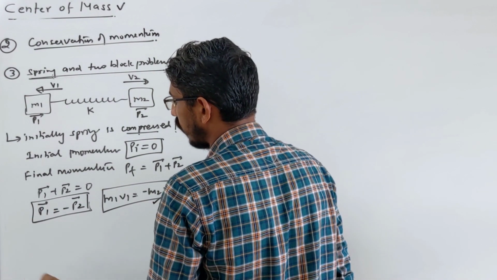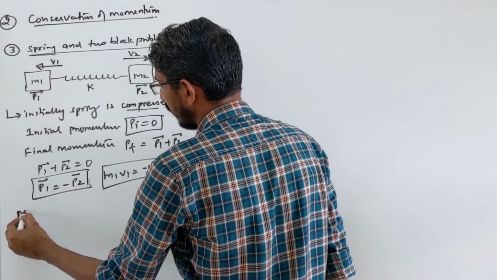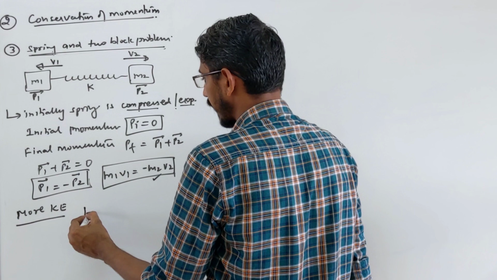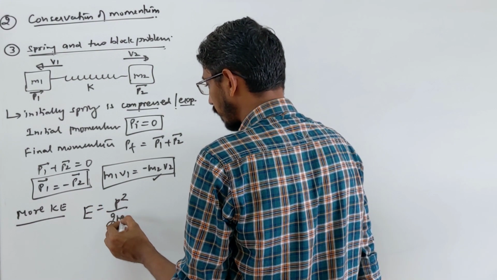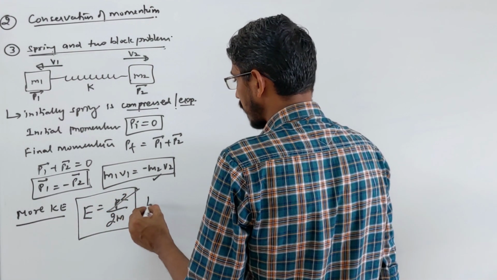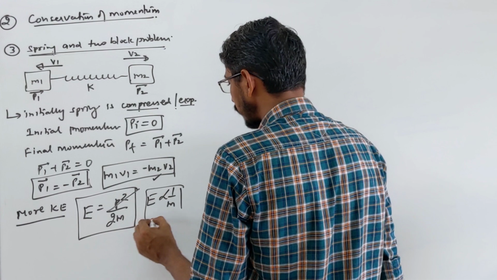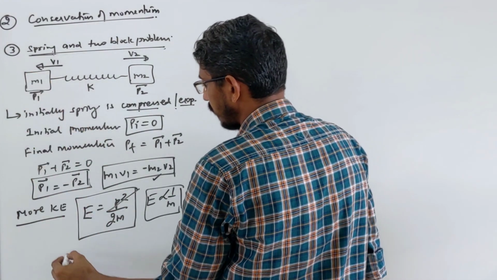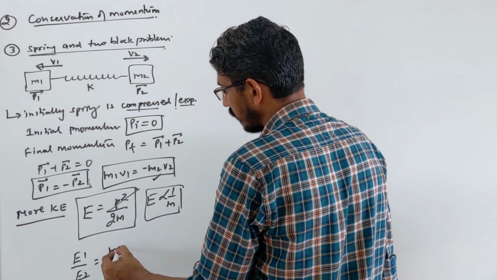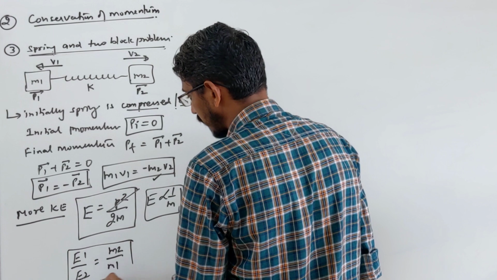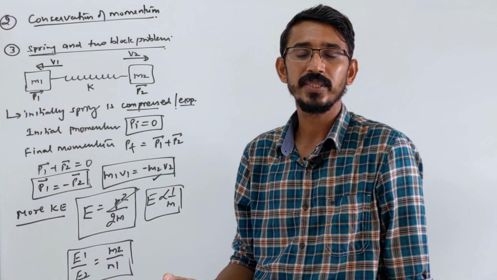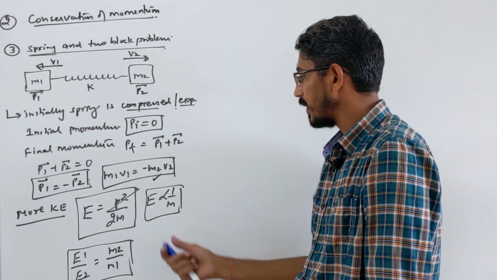Then the other question they can ask you is who has more kinetic energy? So again I said here the momentum of both pieces are equal and opposite. So for kinetic energy, again you talk in terms of momentum, P square upon 2m, just like we did for gun and bullet. P is the same for all. So kinetic energy is again inversely proportional to the mass of the body, right? Correct. So suppose they are asking the ratio of kinetic energy of this piece and this piece, then because it is inversely proportional, that becomes mass of the second piece by mass of the first piece, right? This will be the ratio of their kinetic energy. And who has more depends on their masses, right? The smaller the mass, the more the kinetic energy, right? So this is a very simple type of question.